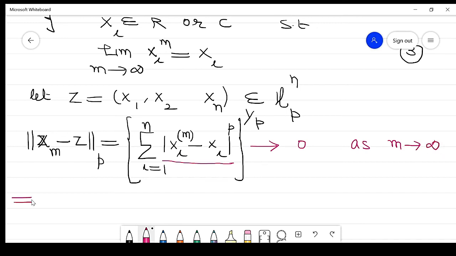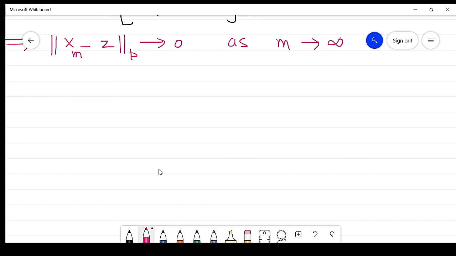So it implies the norm of xm minus z, p, approaches 0 as m approaches infinity. So what we get? We get that the sequence xm converges to z, right?